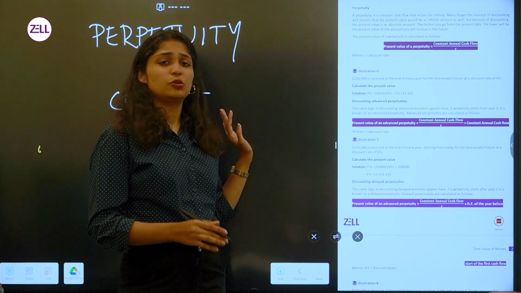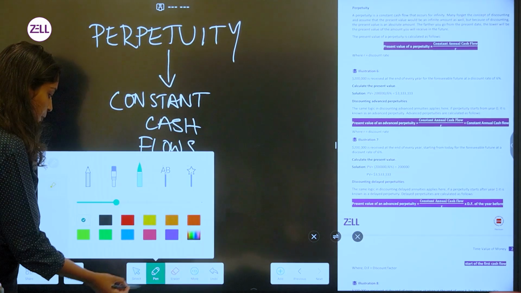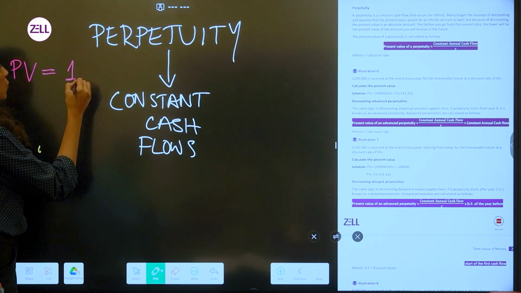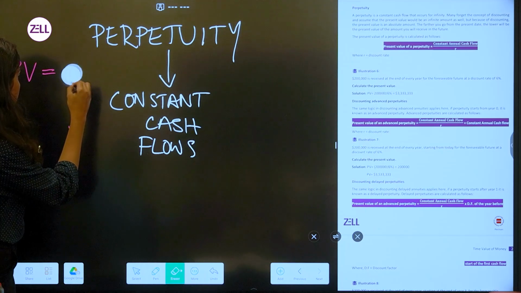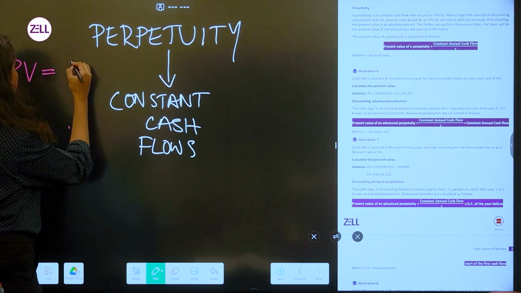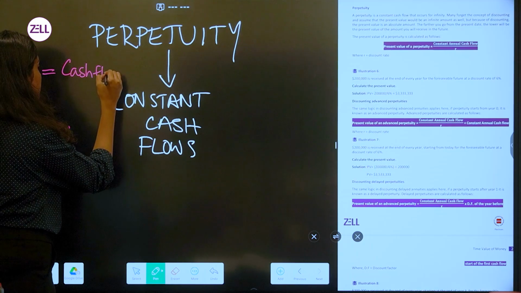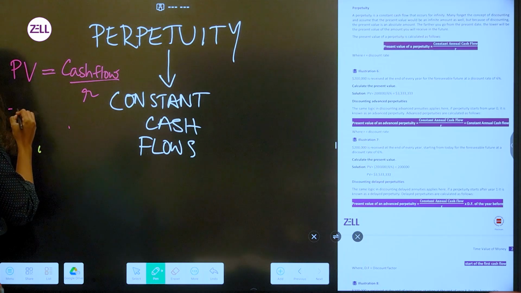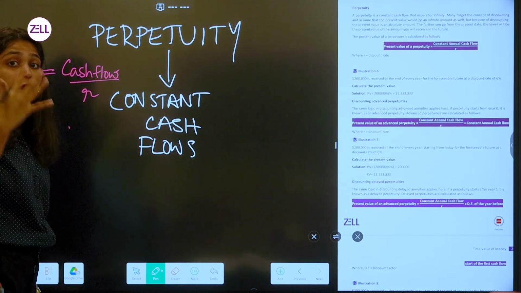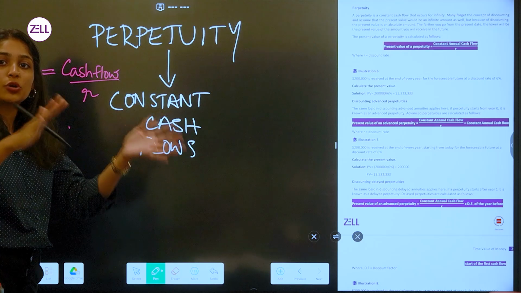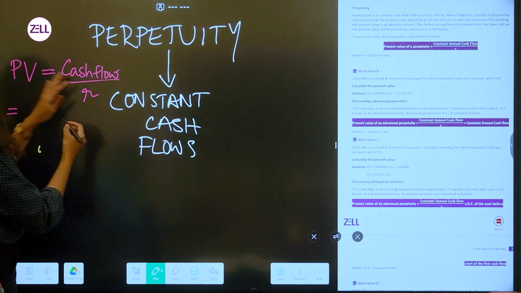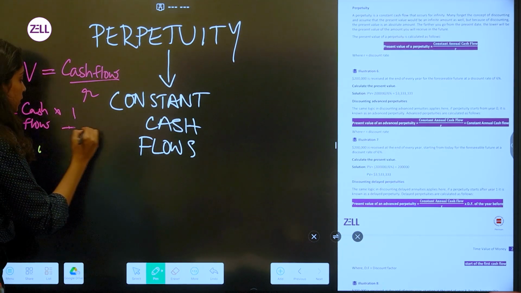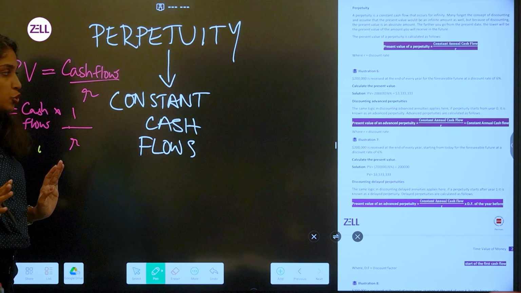And the simplest way to remember your present value of perpetuity factor, it's simple. The present value is equal to cash flow divided by R. When I say cash flow, I'm referring to your future cash flow, because discounting means you're converting your future cash flows to present value, right? So this simply means cash flow into 1 divided by R. That is your perpetuity factor.